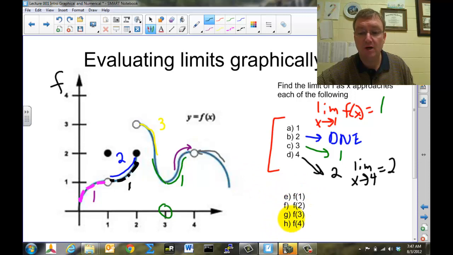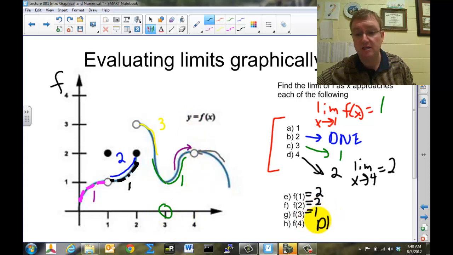Now, these last 4 problems ask for the function value at these particular points. Remember, the function value is what is the function equal to. And let's look in the case of f of 1, the function value is this black dot up here at the top. So the function value is the number 2. At f of 2, when x is 2, the function value is again the number 2. When x is 3, the function value is not a black dot, it's just this blue curve here, which is the number 1.